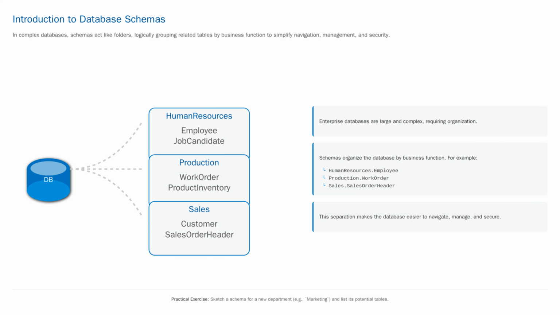Without schemas, you'd have hundreds of tables in one giant list. With schemas, it's cleanly organized. The production schema contains tables like work order and product inventory. The human resources schema has employee and job candidate. And the sales schema manages customer and sales order header. This logical separation is essential for managing complexity.